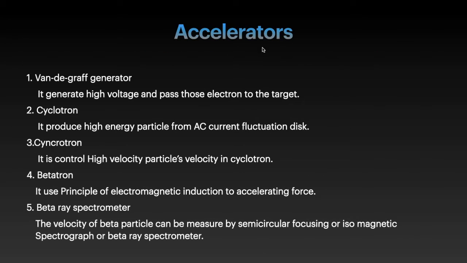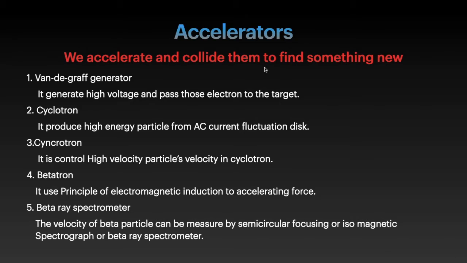We know accelerators. Accelerators accelerate and collide particles to find something new in nuclear physics. There are five categories. First is the Van de Graaff generator, second is the cyclotron, third is the synchrotron, fourth is the betatron, and fifth is the beta ray spectrometer. The Van de Graaff generator generates high voltage and passes electrons to the target.